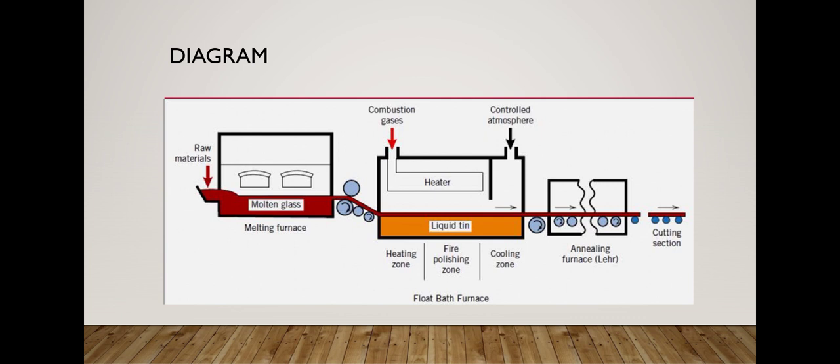Now you can see the diagram. First of all, raw material. Raw material is sent into the melting furnace. In the melting furnace, at high temperature, all the raw materials are melted, and then it passes through a lehr belt. In the lehr belt, glass goes to the liquid heater, combustion heater, in which temperature is controlled in different ways. And then glass goes for annealing, and after annealing, glass goes for cutting.